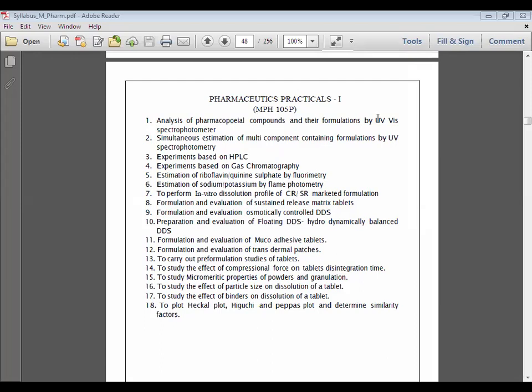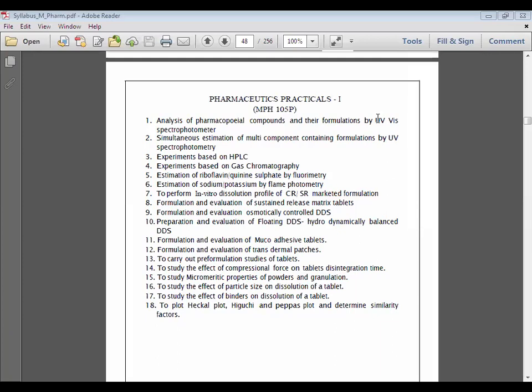All these are instruments generally used for the qualitative or quantitative determination of components, and some basic practicals are there. All these practicals are based upon instrumentation.